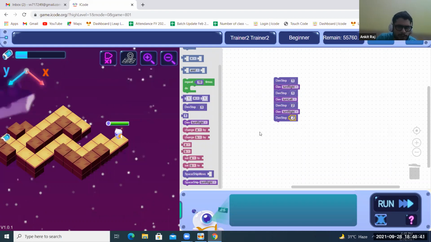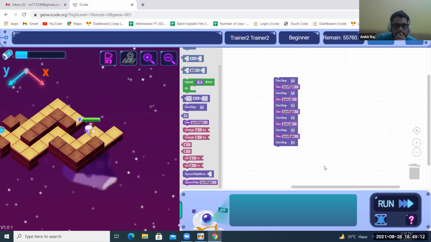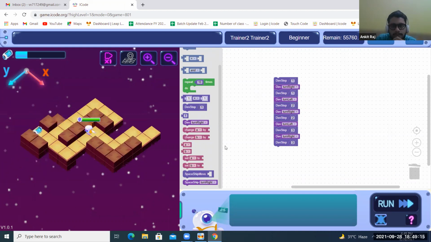He comes over here, turn left three, turn right three. This is the code. Let's check with this first, if it is doing this. Okay, this is fine.